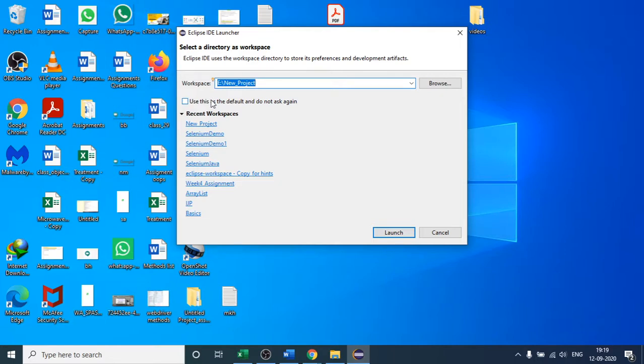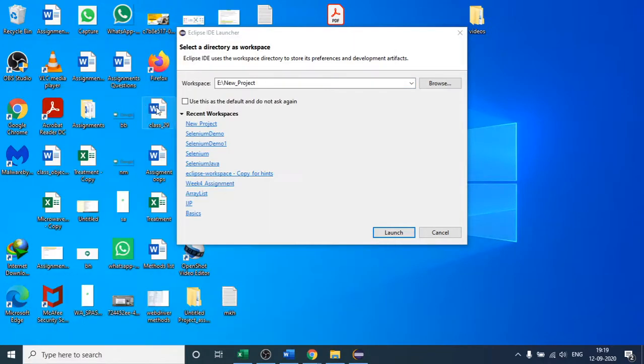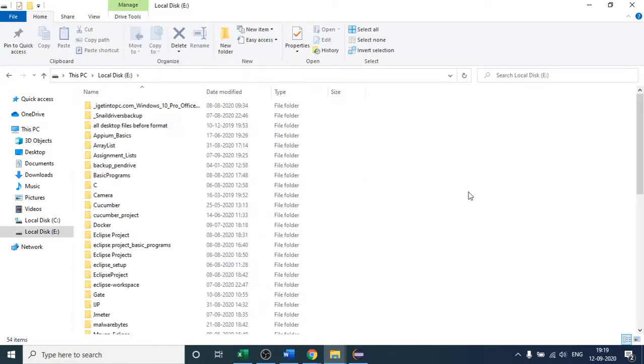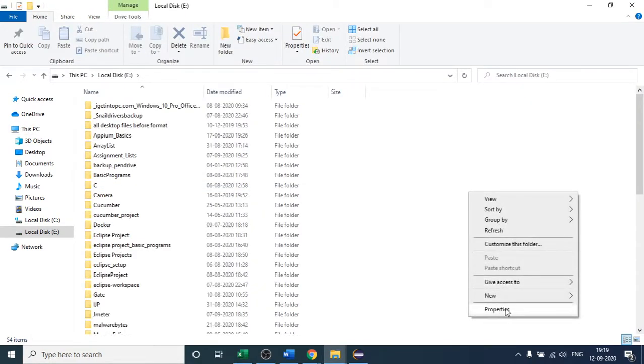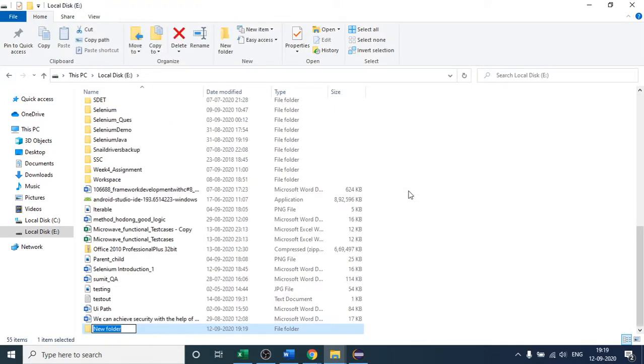So let us create one new folder. Let me create a new folder here. Let me open this. Let us name this, suppose I name this Test Case Project Selenium. So this is my folder.